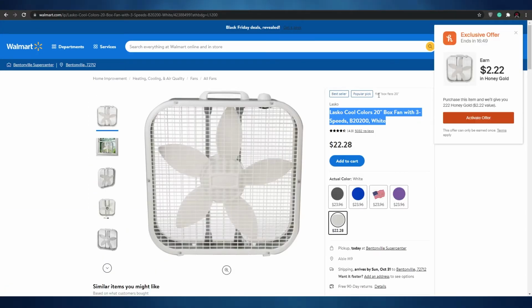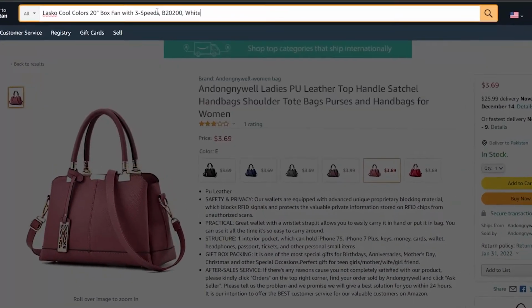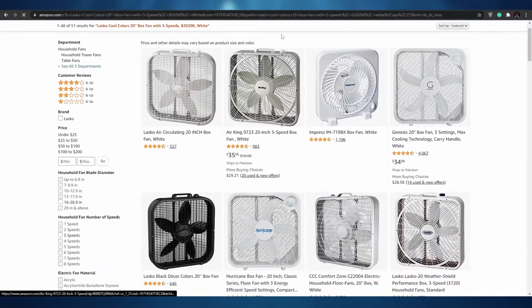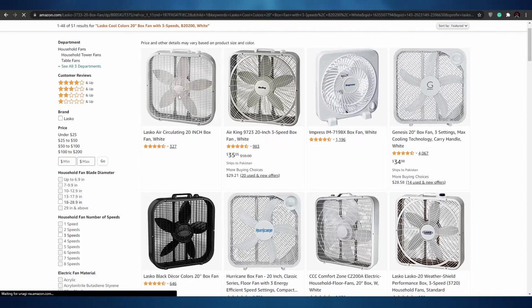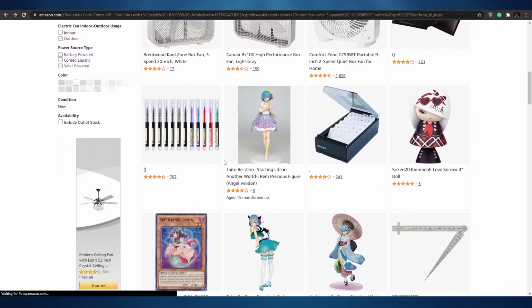So all we have to do is copy this item's name, and we go over here onto Amazon and we search for it, copy and paste it. And as you can see, this is the product right here. And what we can do next is find the product that is more similar to this one over here. So this one looks pretty similar, but the images are different.